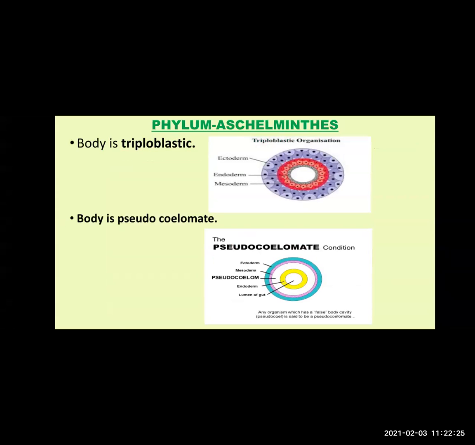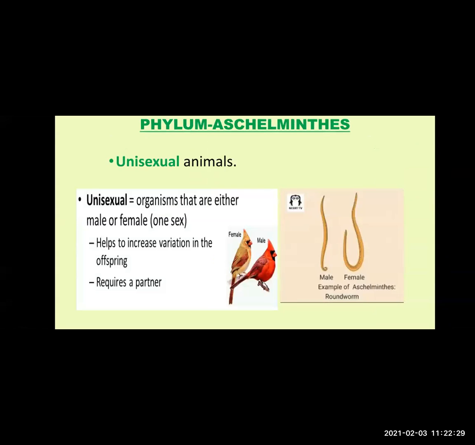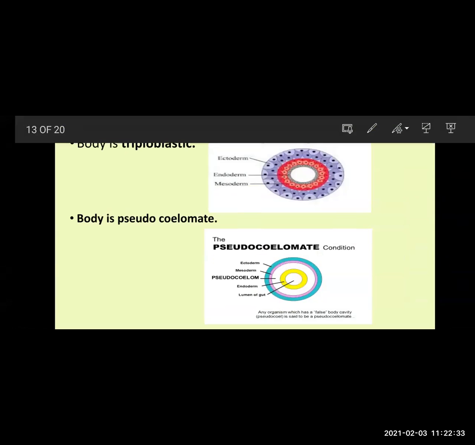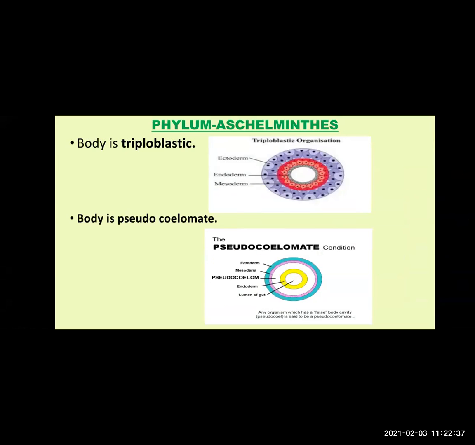The next characteristic is the body. The body of these animals is triploblastic. Triploblastic means made up of 3 germ layers: ectoderm, endoderm, mesoderm. Again, this is also a characteristic common in Platyhelminthes. So you can easily remember there are characteristics which are similar in both phyla.